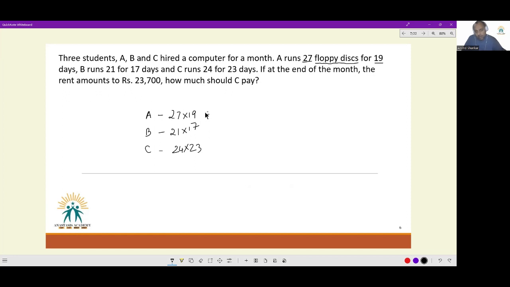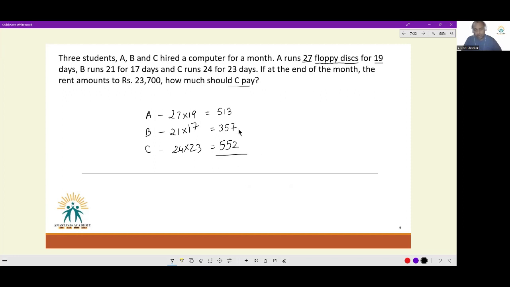Now 27 into 19 is 540 minus 27. So 513. And 21 into 17, 20 into 17, so 357. And 24 into 23, 576 minus 24, 552. The profit sharing ratio between the 3 of them, or the burden sharing ratio between the 3 of them, is going to be this. But what we need is how much should C pay? We only need C's share of the total payment.